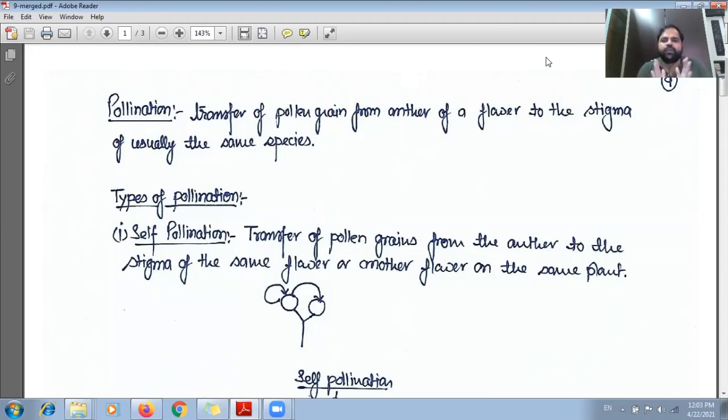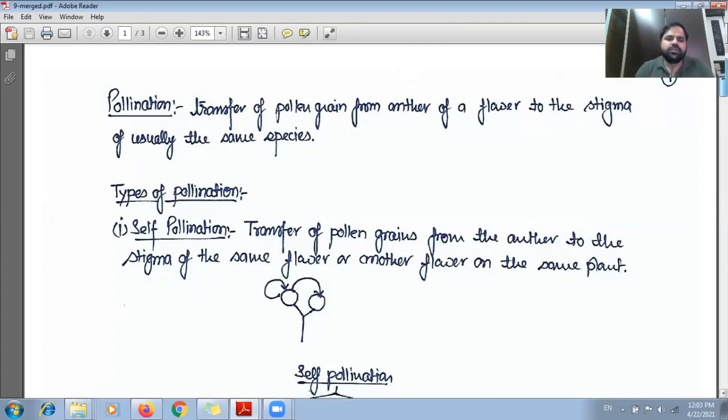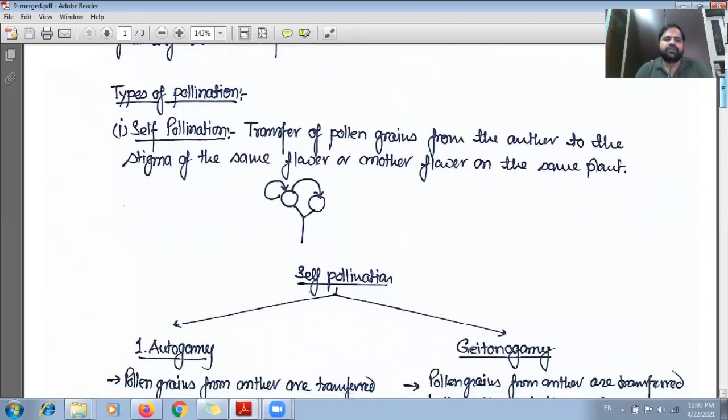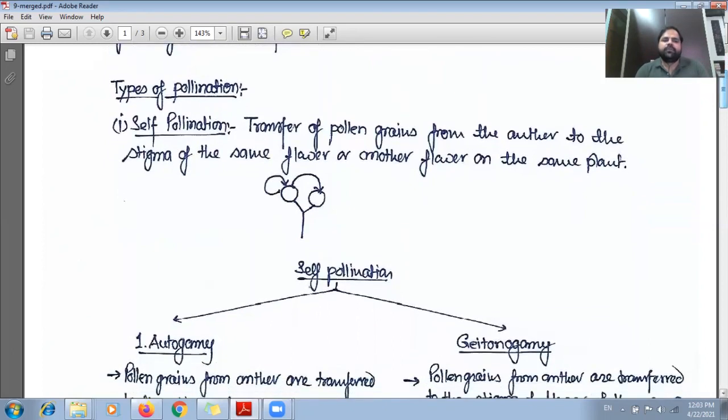So it is a very essential part for the production of seed, or we can say to produce the offspring. Okay, now we will see the types of pollination. The first type of pollination is called self pollination, and the second type is called cross pollination.